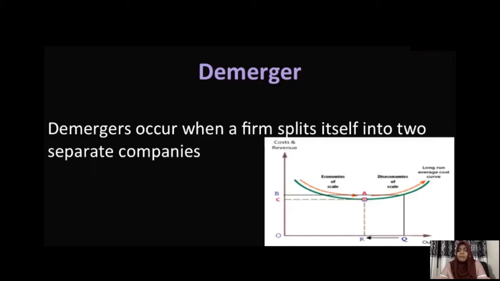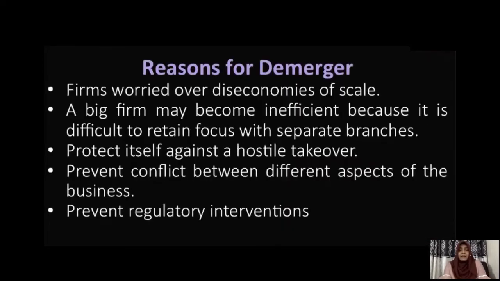But after point A, when the firm is increasing its output, cost is also increasing, right? So initially there is economies of scale, but later it is diseconomies of scale, right?